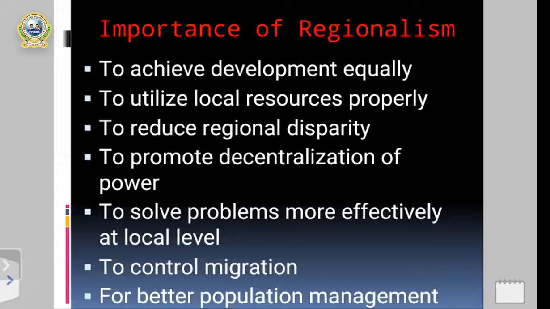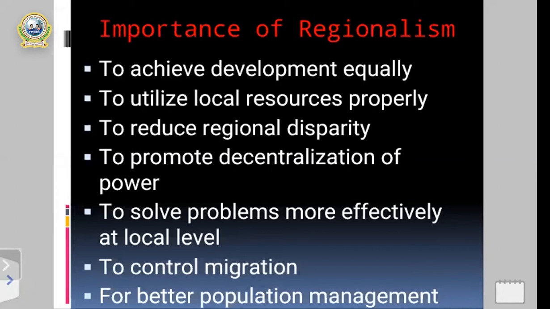My dear students, once again, I want to repeat that the meaning of decentralization of power is to improve equal development in the different development regions. For that, effective plans and policies, proper use of means and resources are needed, and only then is there a possibility to create decentralization of power. So promoting decentralization of power is also one of the importance of regionalism in the context of Nepal.